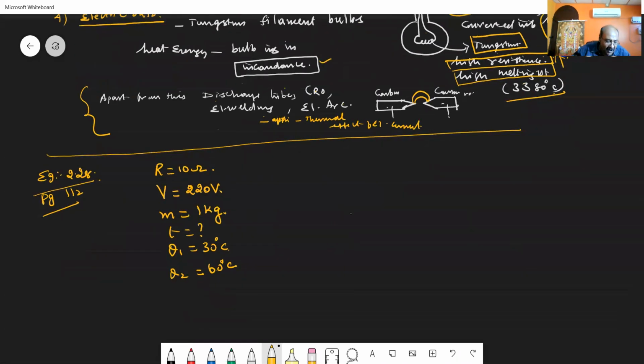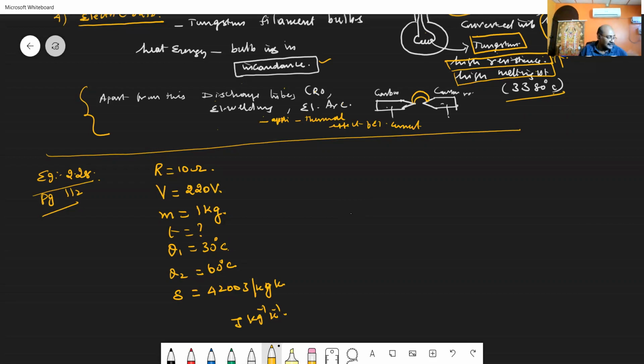The specific heat capacity of water S is equal to 4200 joule per kilogram per Kelvin. Or I can write it like this, J kg power minus 1, K power minus 1.